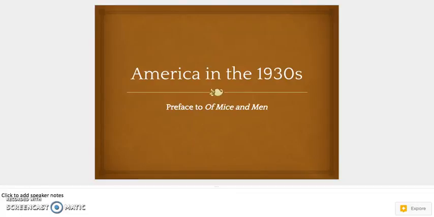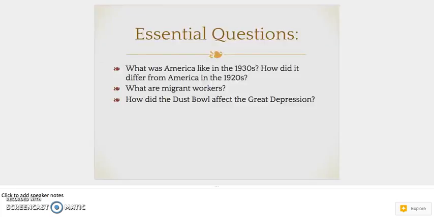Today we will be covering America in the 1930s as a preface to the story of Of Mice and Men, which we will begin later this week. Our essential questions for today include: what was America like in the 1930s? How did it differ from America in the 1920s? What are migrant workers? And how did the Dust Bowl affect the Great Depression?